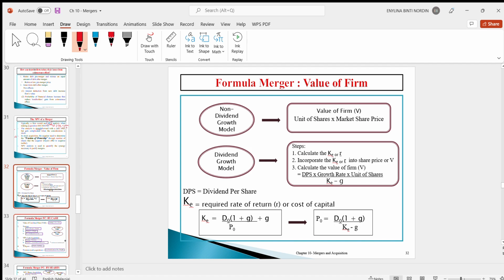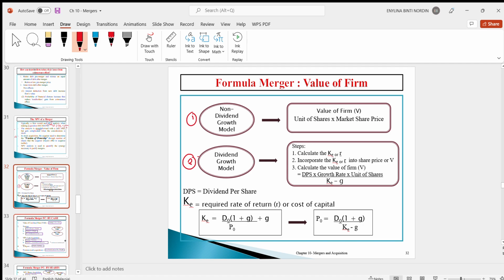The first one is using the non-dividend growth model, and the second one is using the dividend growth model. This dividend growth model was already exposed to you when we did the cost of capital topic. Later on I will explain this to you using the example.